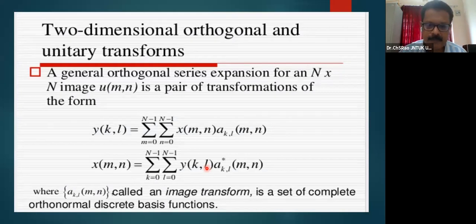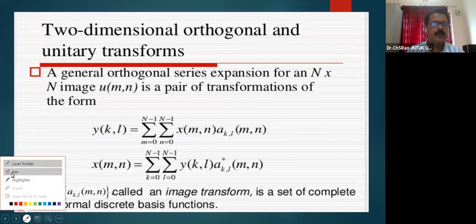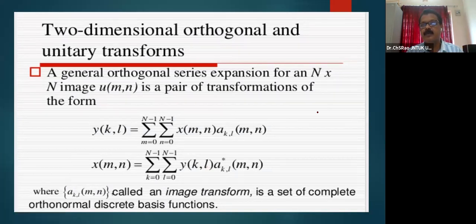Now the same is extended to 2 dimensions. Why? Because an image is a 2-dimensional signal. How an image becomes a 2-dimensional signal, you can look at the diagram. If f of x comma y is an image, then the rows and columns are represented like this.